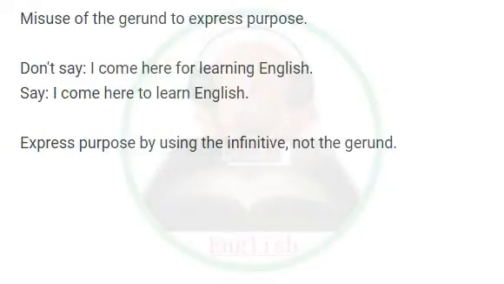Misuse of the gerund to express purpose. Don't say, I come here for learning English. Say, I come here to learn English. Express purpose by using the infinitive, not the gerund.